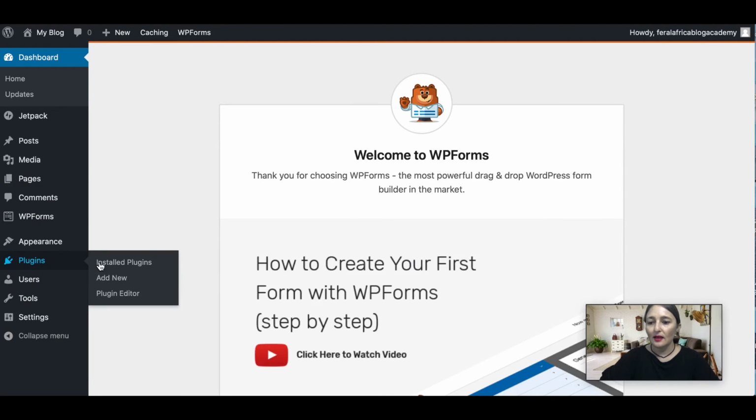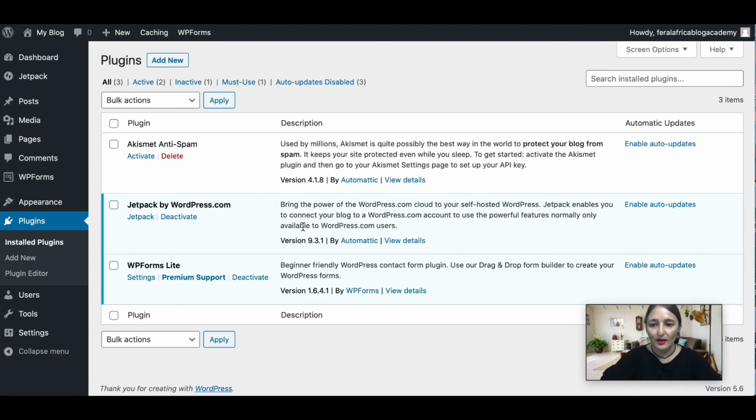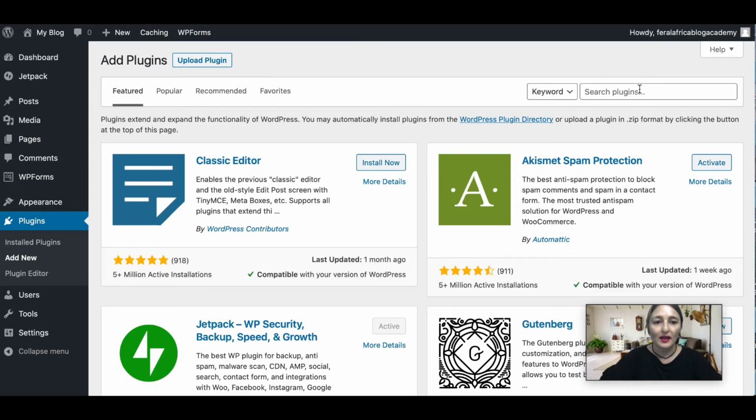Another plugin that I highly recommend is the Yoast plugin. You're going to click on add new again. Yoast is a plugin that helps you write SEO friendly blog posts. This helps Google to find your post and index it so that you can rank in Google. So you go to add plugins, then new, and in the search bar you type in Yoast.